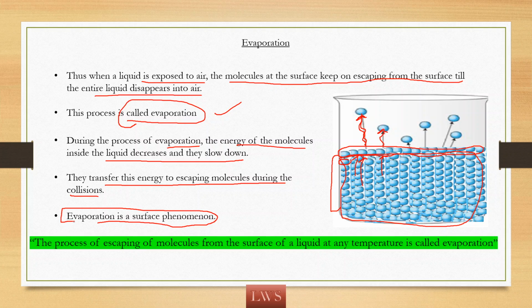See, this is a very important point. Evaporation is a surface phenomenon. Why is it a surface phenomenon? Since the molecules are escaping from the surface, evaporation is taking place at the surface of the liquid, so you can call it a surface phenomenon. Now I am defining evaporation in other terms: it is a process of escaping of molecules from the surface of liquid at any temperature. Remember one more point, that evaporation can take place at any temperature. And it happens at the surface of liquid and it is a process of escaping of the molecules.